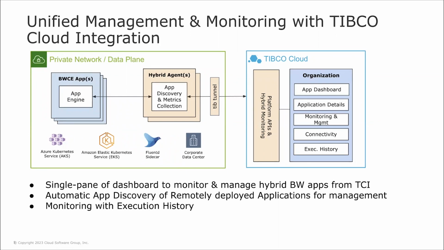This slide basically showcases the architectural representation of how your private data plane will be connected to TCI UI with the help of a hybrid agent. Your BWC application could be deployed in your private or public cloud like AWS, Azure, where it will be connected to a database for monitoring metrics with the help of a Fluentd sidecar. The hybrid agent, which is available with TCI, needs to be downloaded and deployed as a service in the same cluster as your BWC application to connect to TCI.